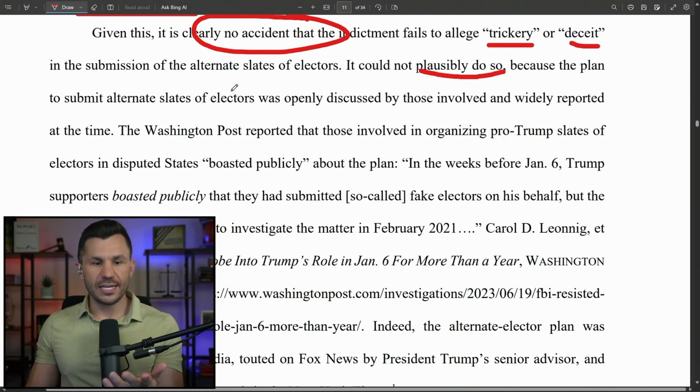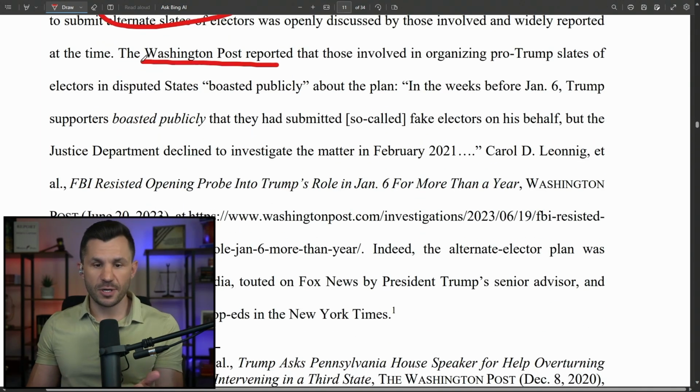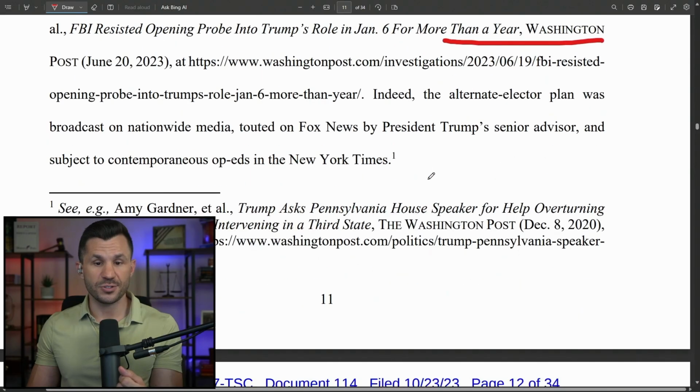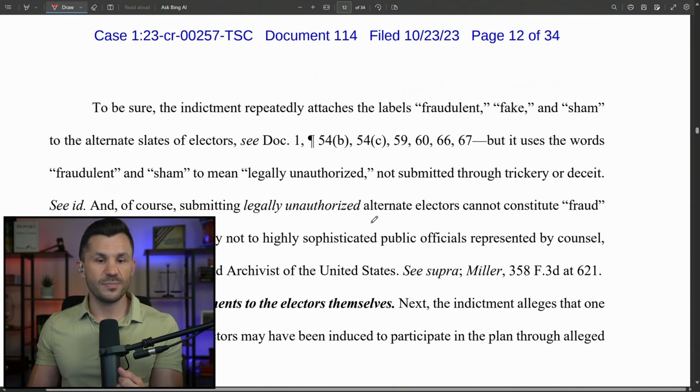And so given that, clearly it is no accident that this indictment doesn't allege trickery or deceit. They can't do it because the plan for alternate electors was discussed openly. Again, the Washington Post reported about it. They boasted publicly about it. Here's another Washington Post article. Fox News was talking about it. New York Times was talking about it. Everybody was talking about it.